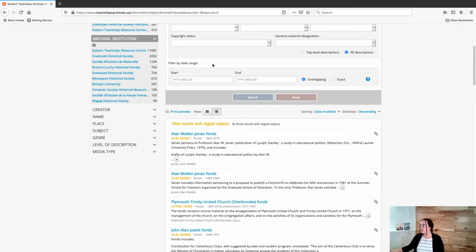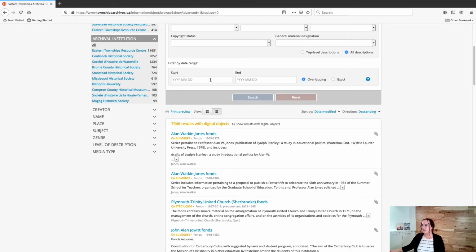Something that you should know about the dates on the Eastern Townships Archives Portal, when we enter approximate dates, for example, a decade range or a century, the database behind this can sometimes get confused by them. So if you're searching for records before the year 1900, for example, you could just type in 1900 as the end date, but sometimes the database will give you some wonky search results.